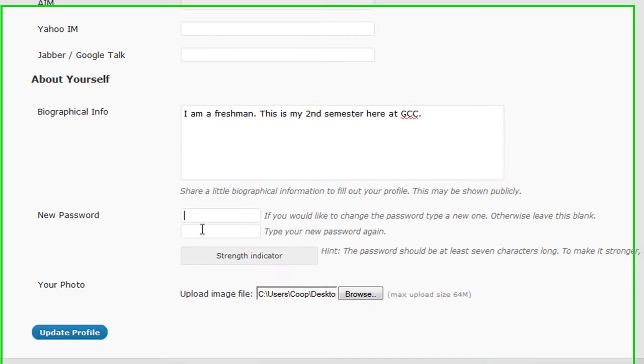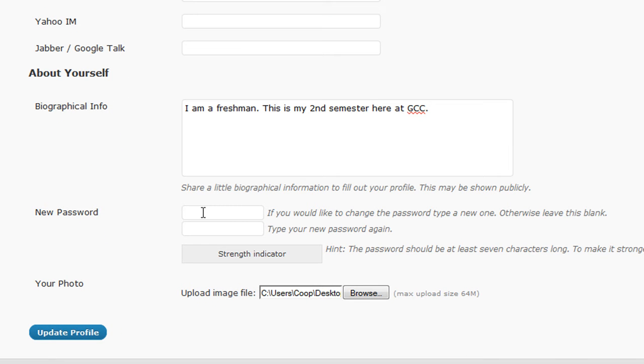If you need to change your password, which I believe you do, go ahead and type in the password that you want here. Now what I would do is use my MEID password, so it's the same thing, because your MEID is what you're going to use to log in, just like you would to Blackboard or SIS. If you keep it all the same, it makes it easier for you to remember how to get in. You can change your password there, and then after you've typed in your profile information and changed your display name to a real name, click Update.